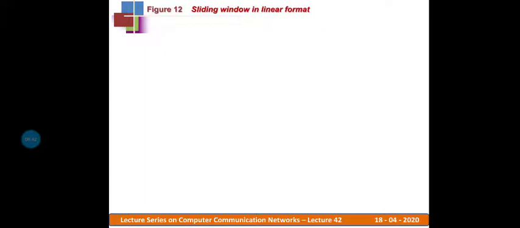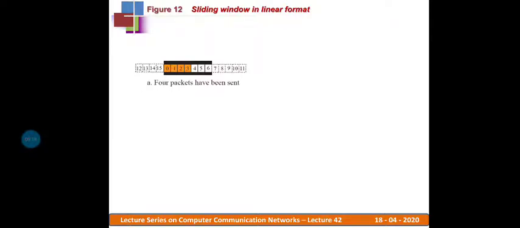So let us now discuss the linear format. The linear format is exactly the same as the circular format. If I bend this linear format, it looks like the circular format again. The intention of going with the linear format is that it occupies less space compared to the circular format. That is the major difference between the linear and circular formats. The rest works the same as the circular format.